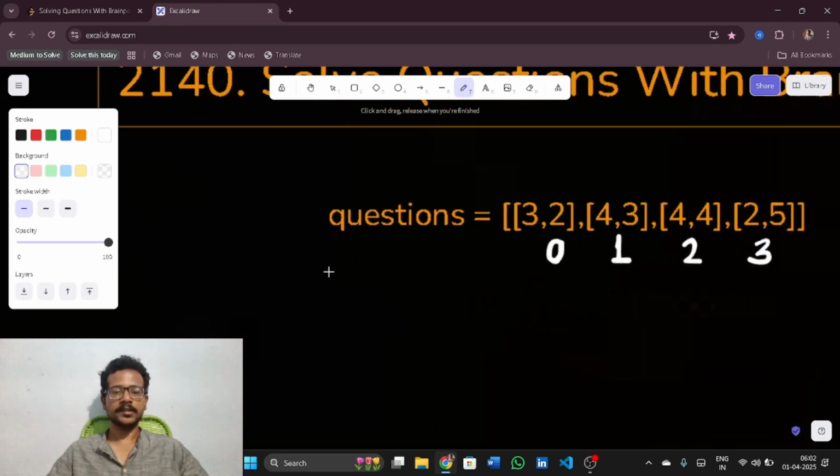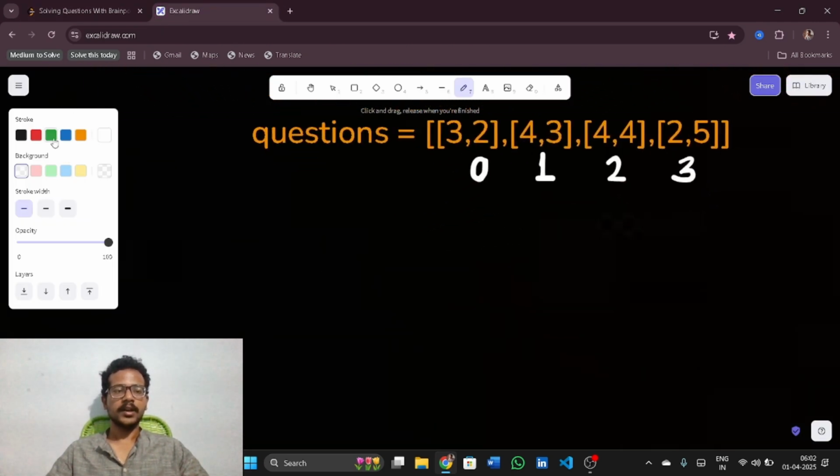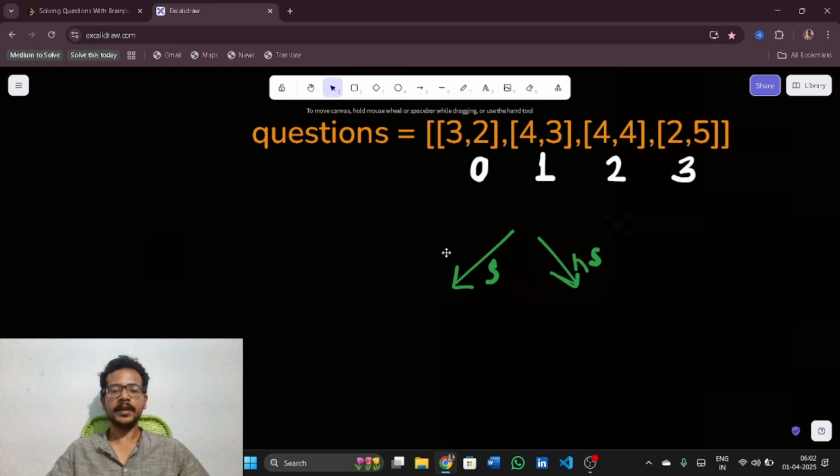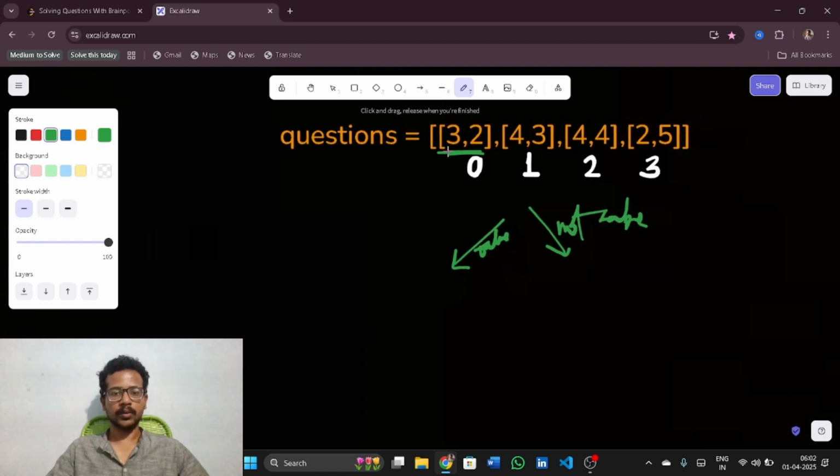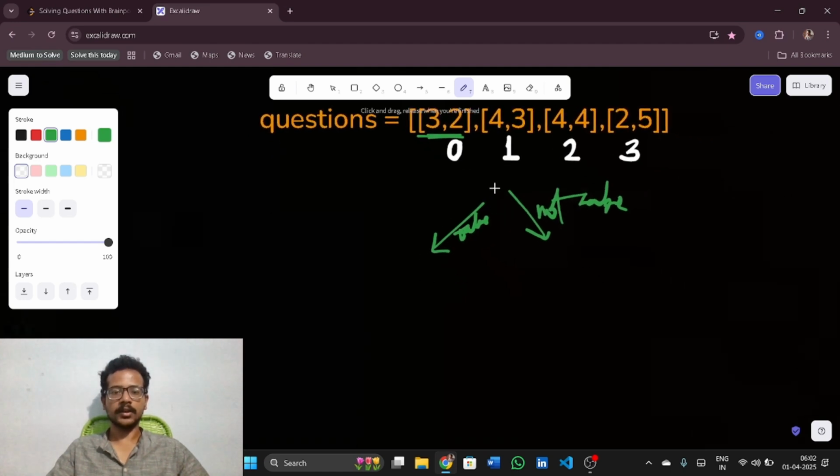So let me take the same example given in the question. Right here, I have 3 as the number of points if I solve this. But if I didn't solve it, I have two options: I would solve this or I would not solve this, or I can simply say take or not take.